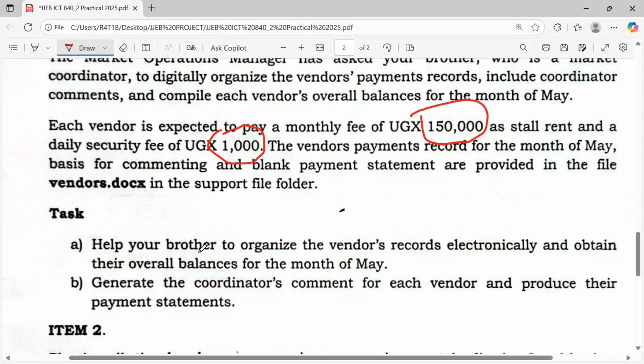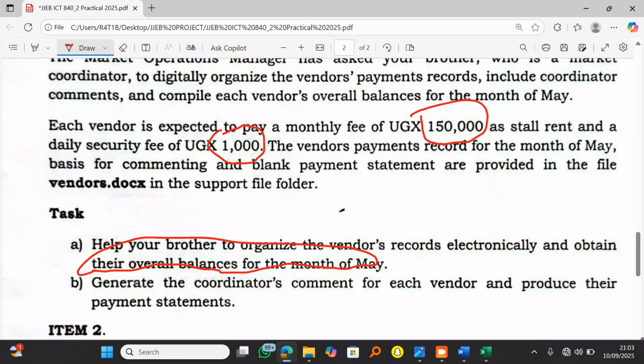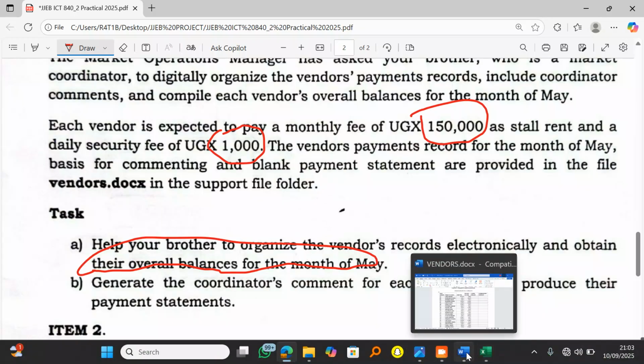Now, task A, help your brother to organize the vendors' records electronically and obtain their overall balances for the month of May. I'm over-reading the question so that you, the person following, follow through on what we are going to be doing.